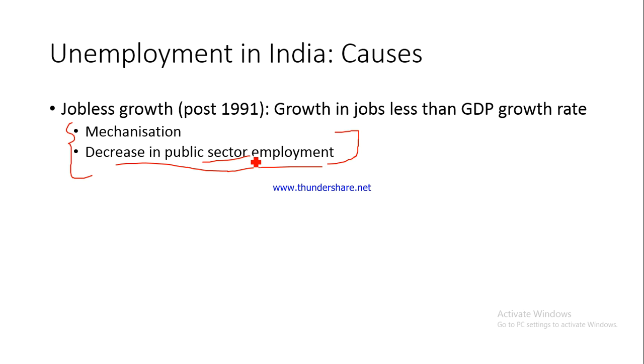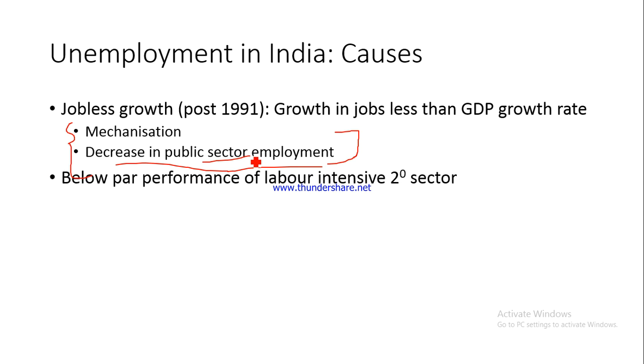Gurjars and Meenas in Rajasthan and adjoining areas are asking for reservation. Why? Because they know that public sector employment is limited. Only a few jobs are available in the public sector, and once they get reservation, they would be able to corner a share of that employment. This is a phenomenon that has been witnessed in the last few years.